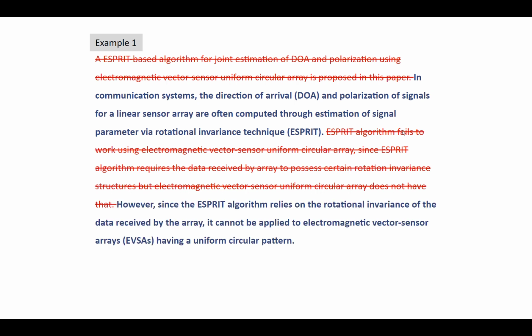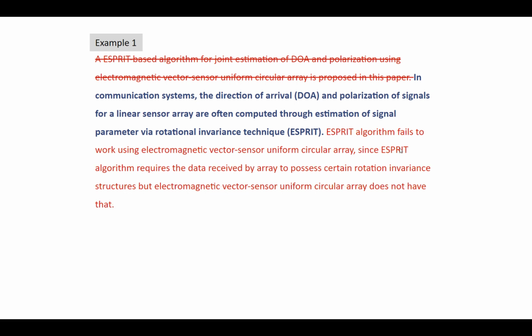Okay. We then rewrite the second statement, essentially trying to understand what is the problem with ESPRIT, and that is the gap that this paper aims to address. So the authors write that ESPRIT algorithm fails to work using this particular array since it requires the data received by the array to possess certain rotation invariance structures, but this circular array does not have that.